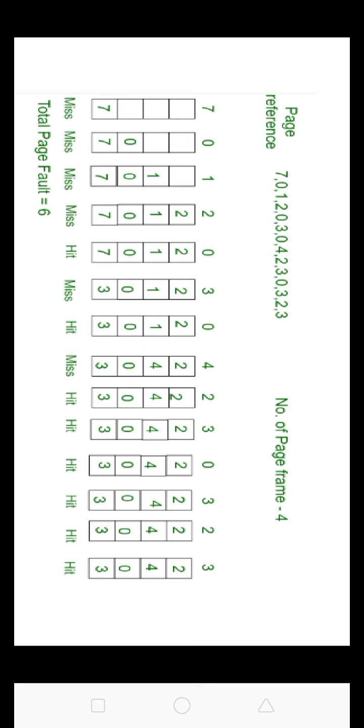When 3 comes it will take the place of 7 because it is least recently used: 1 page fault. Then 0 is already in memory, so 0 page faults. Afterwards 4 will take the place of 1: 1 page fault. For the further page reference string, 0 page faults occur because the pages are already available in memory.